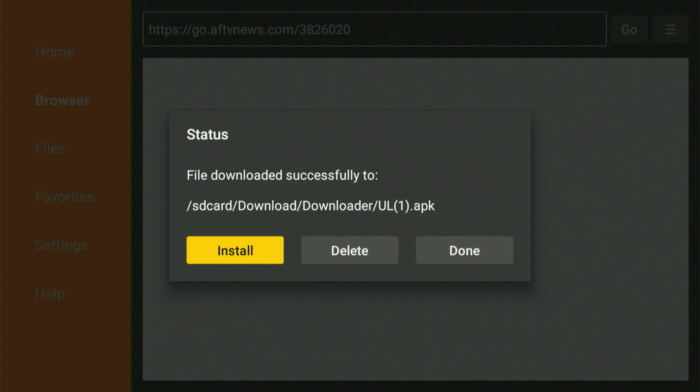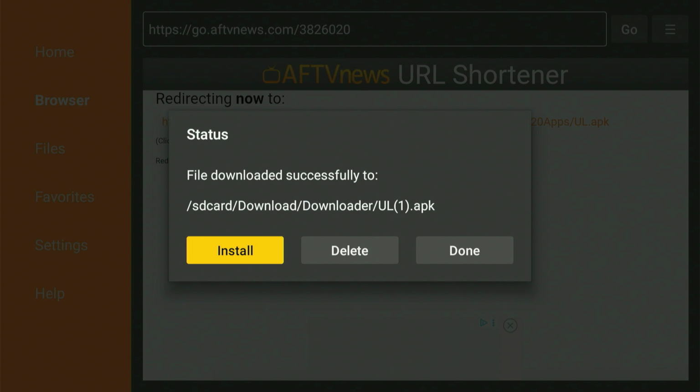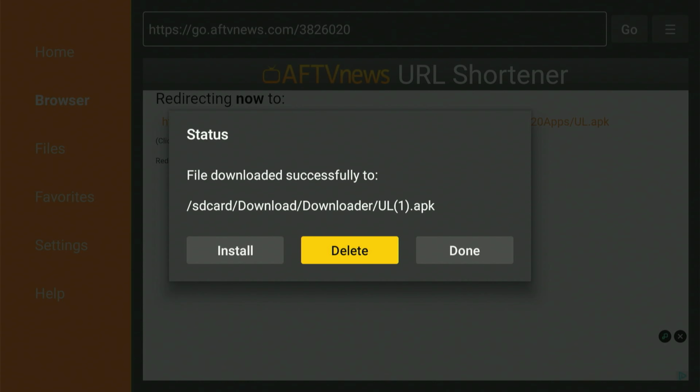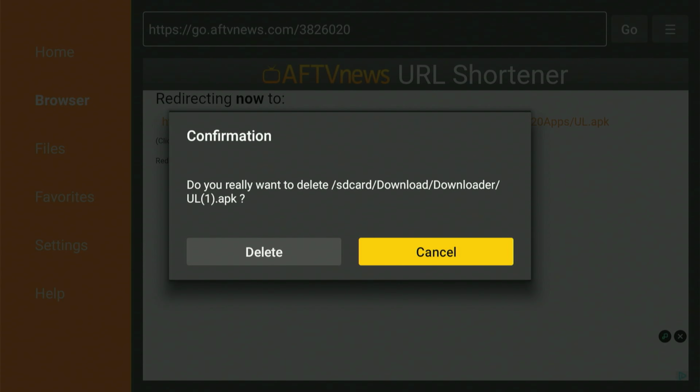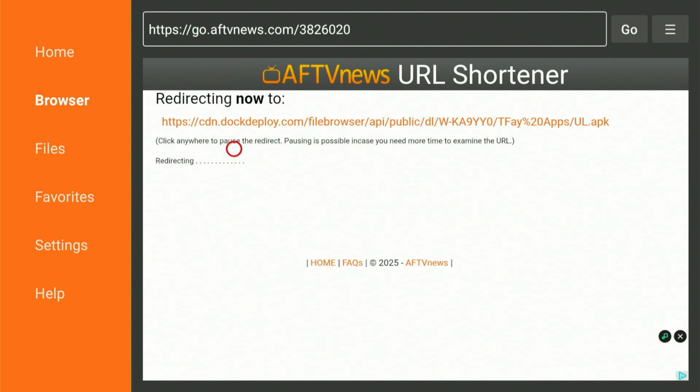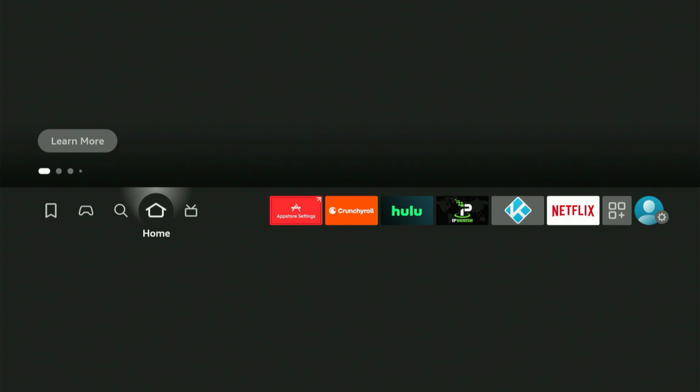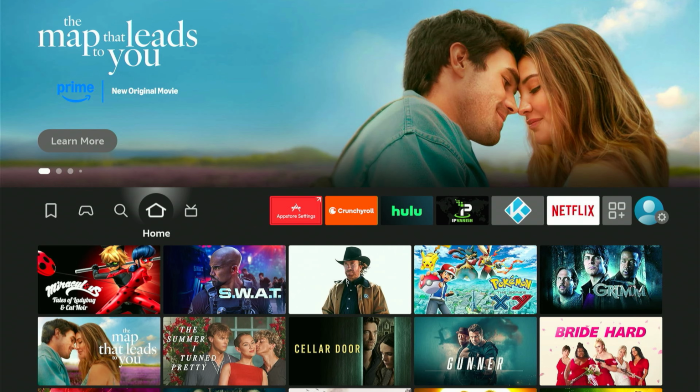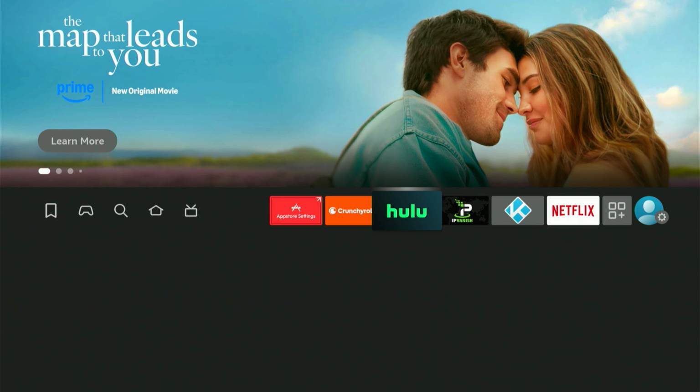As soon as the download is complete, it asks you to set up the app. Just move over and select Install. When the setup is finished, move over and select the Done button. Selecting Done returns us to this screen. We're going to move over, select Delete, and one more time, move over and select Delete. Alright everyone, that's everything we required from the Downloader app.